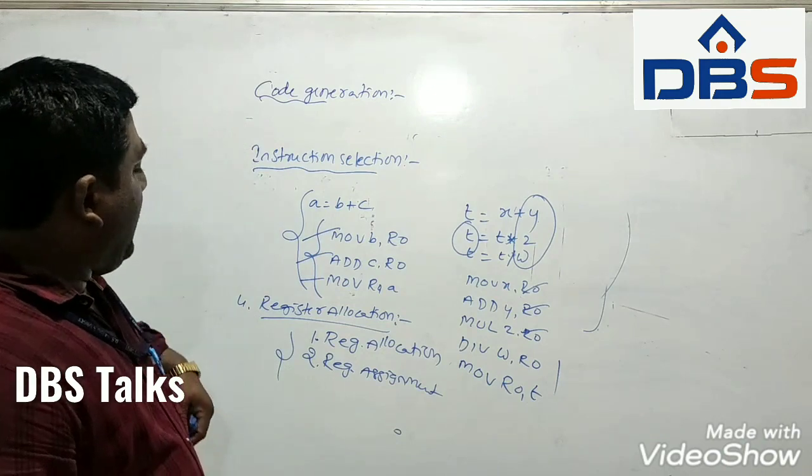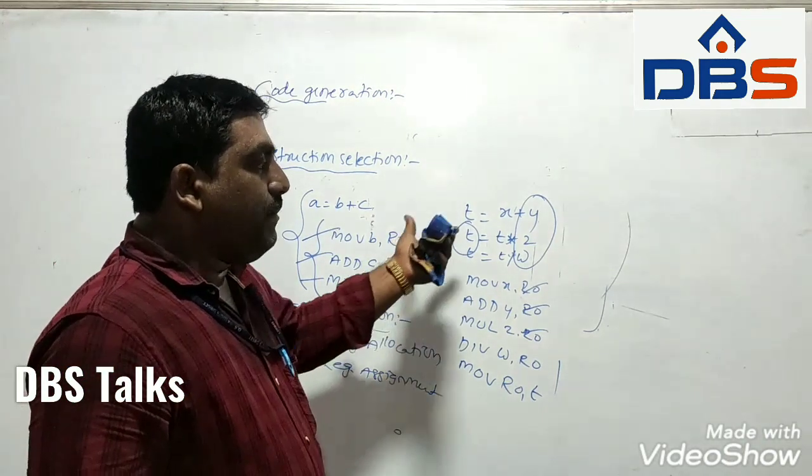In this way the register allocation can be done.